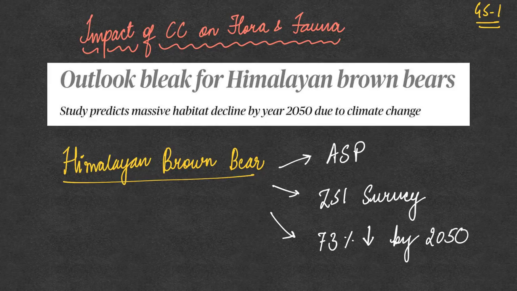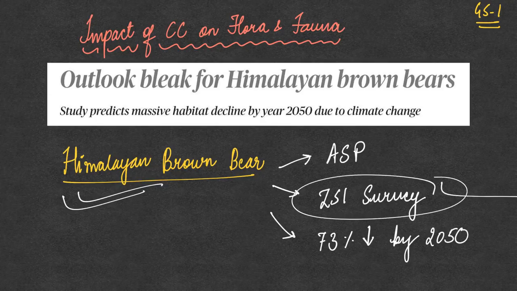This example is about the Himalayan brown bear. The Himalayan brown bear has been occupying elevations in the Himalayas, which are now under threat from the phenomenon of climate change. In a survey conducted by the Zoological Survey of India, it has been found that the habitations now occupied by this bear are going to see a sharp decline of 73% by the year 2050. That is, by 2050 there is going to be a sharp decline of 73% of the areas now inhabited by the Himalayan brown bear.